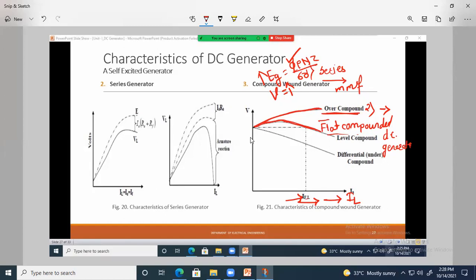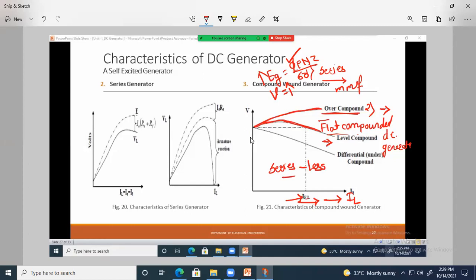And then the third condition is that the series field winding is adjusted to have fewer turns, fewer than in the flat compounded DC generator.